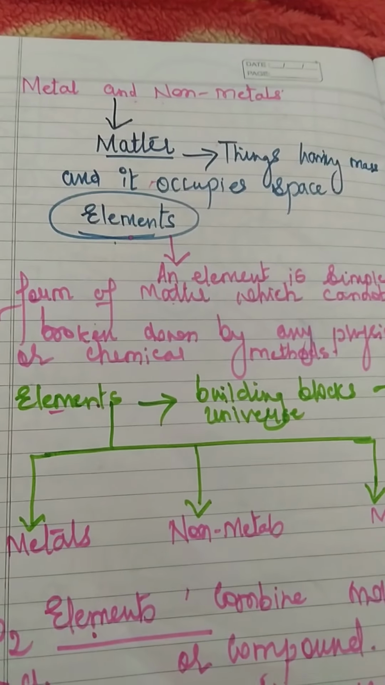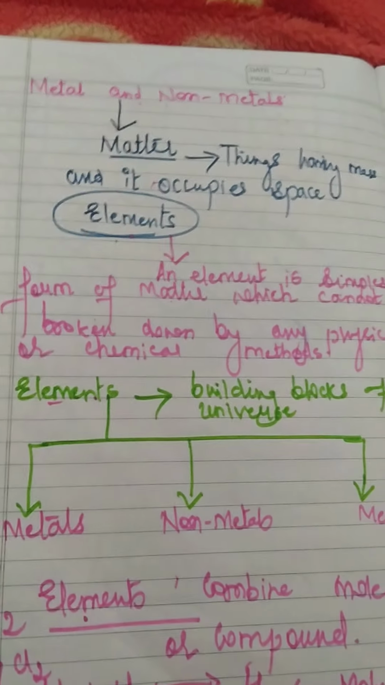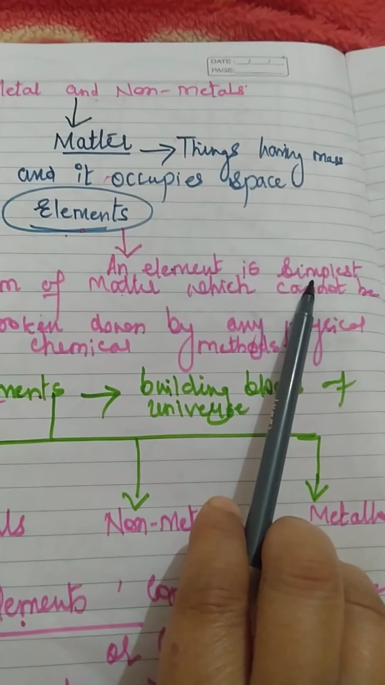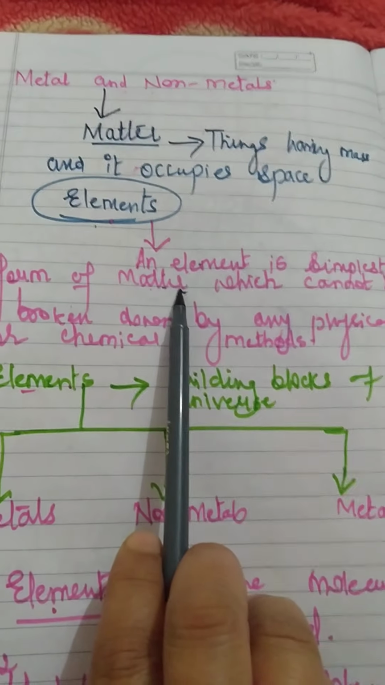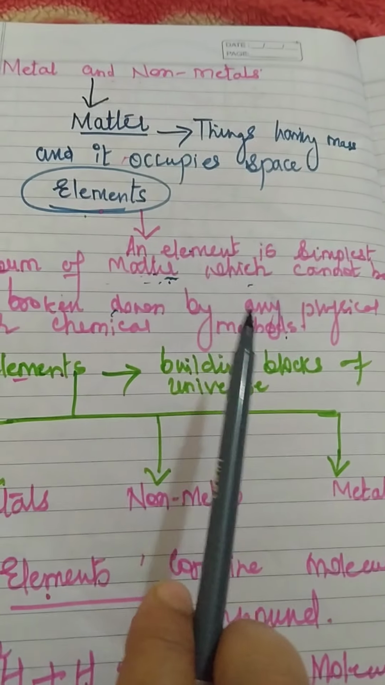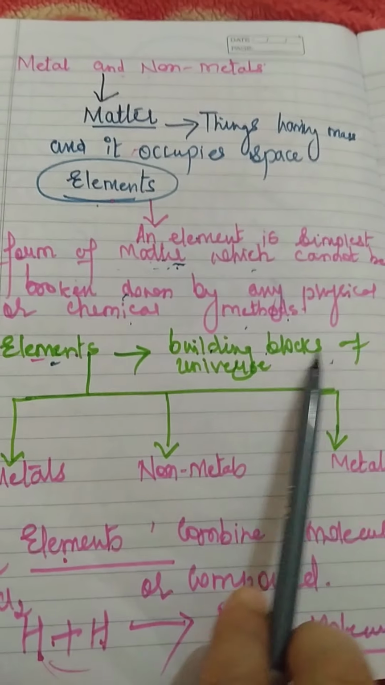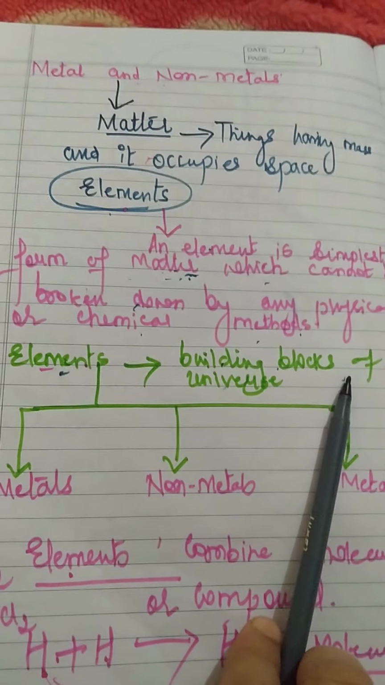We can say that matter is made up of elements. Before starting with metals and non-metals, we should know what an element is. An element is the simplest form of matter which cannot be broken down by any physical or chemical methods. It cannot be broken down further. So overall, elements are the building blocks of the universe.